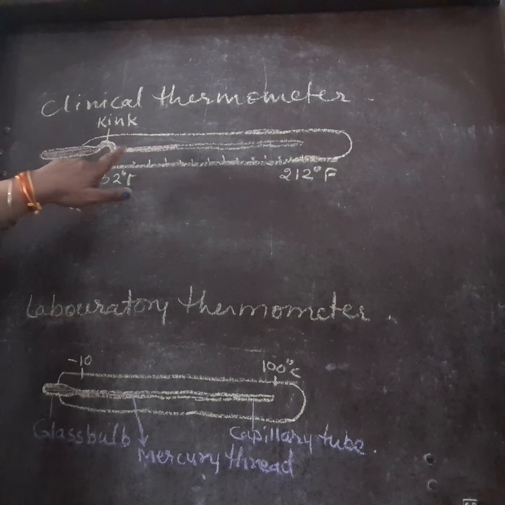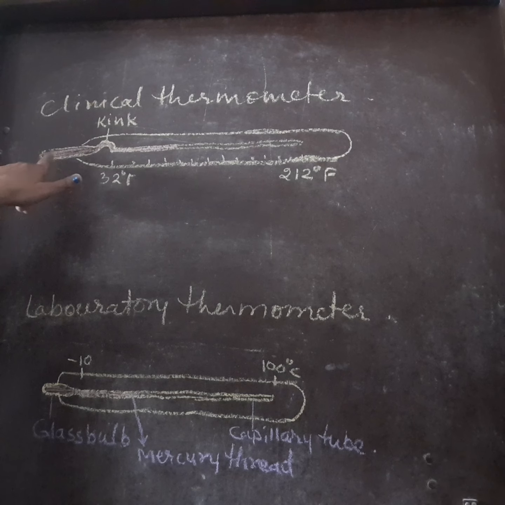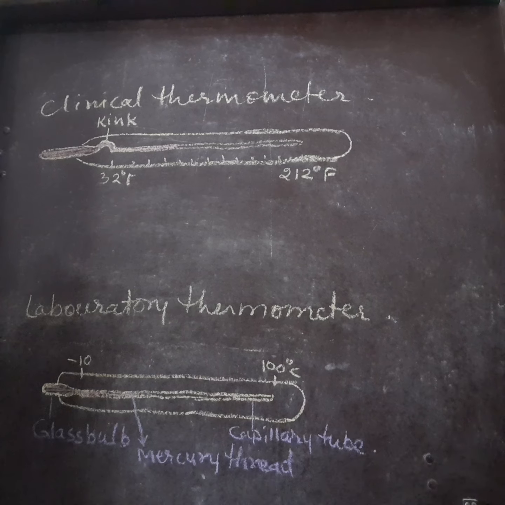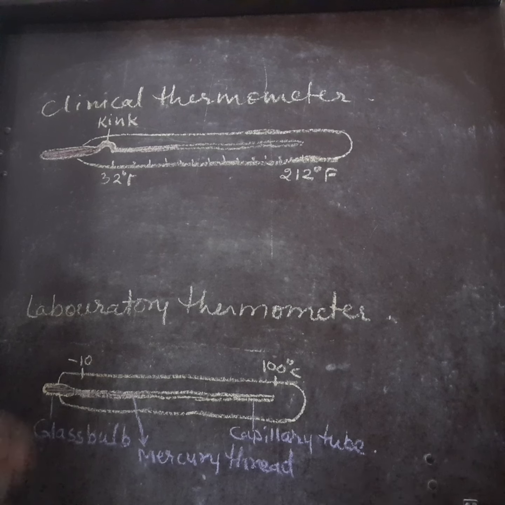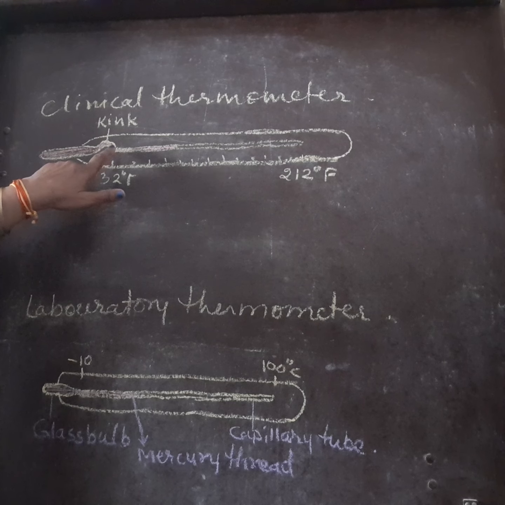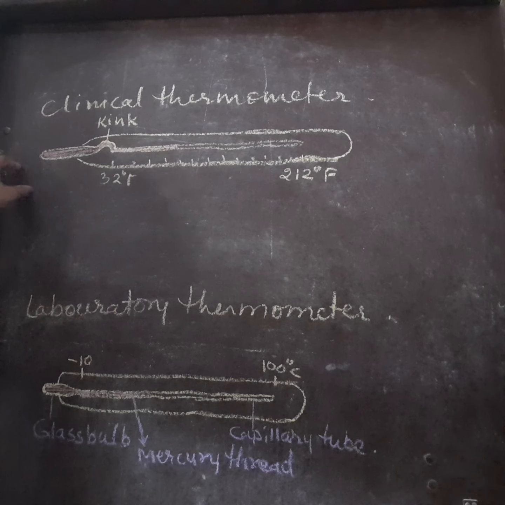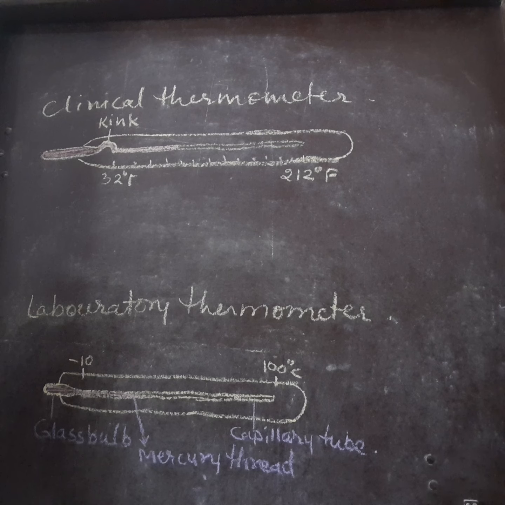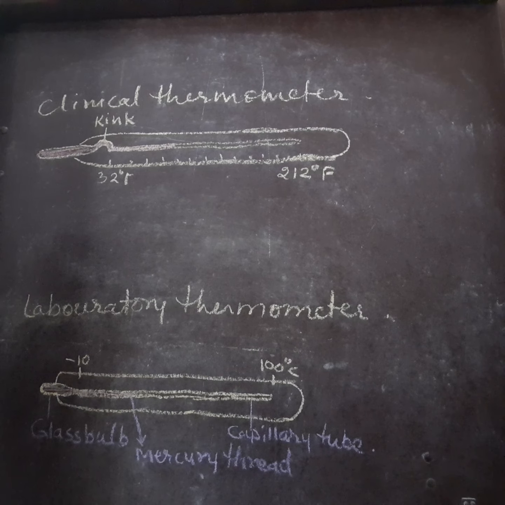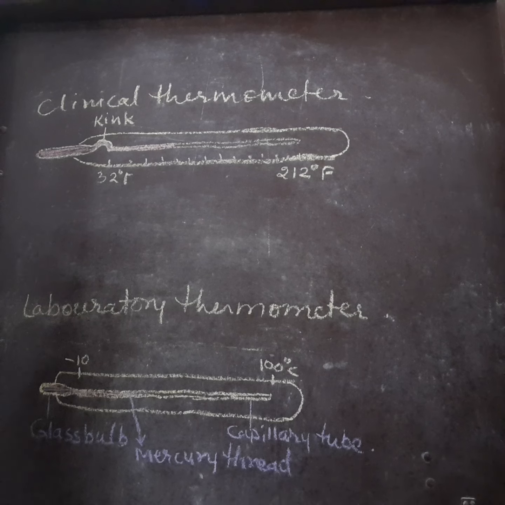And this kink also prevents the mercury from flowing back, so you get the correct temperature of the body. After measuring the temperature, again give 2 or 3 jerks to it so that the mercury falls down, and wash the bulb again with antiseptic lotion or solution, and then keep it back in its place. So this is the way of using the thermometer, children, and today only this much. We will continue in the next period.